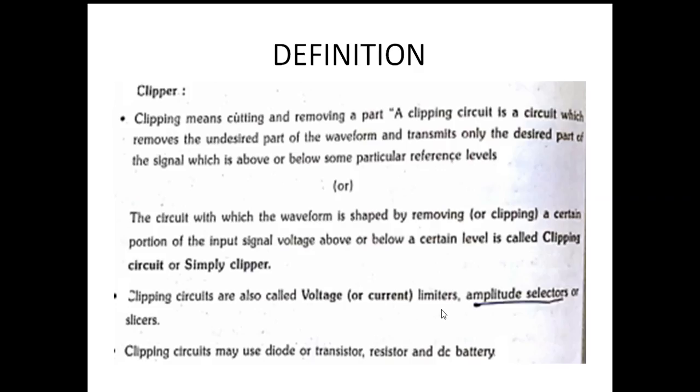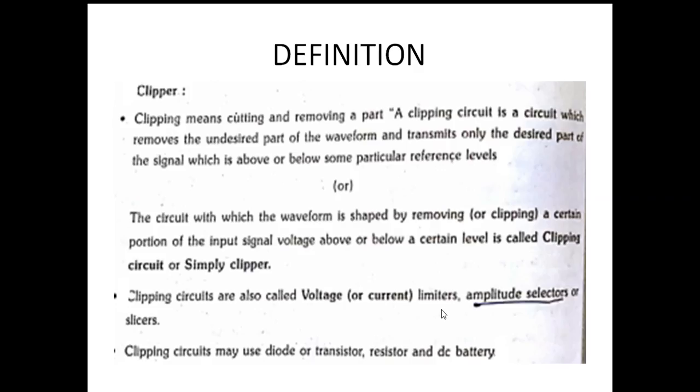This is the meaning. A clipping circuit removes the undesired part of the waveform and transmits only the desired part of the signal, which is above or below some particular reference levels.